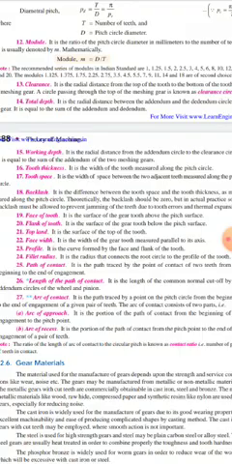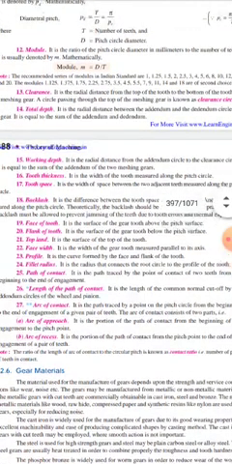Then slowly it moves to the tip of that gear, and this is called the end of engagement. The time during which one tooth is in contact with the tooth of the other gear is called the length of contact.